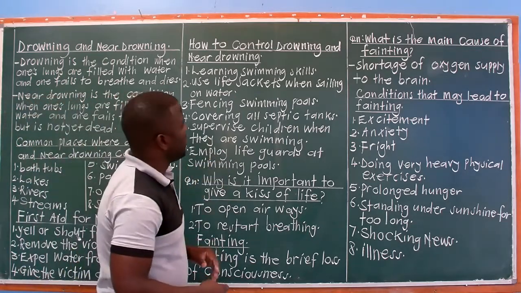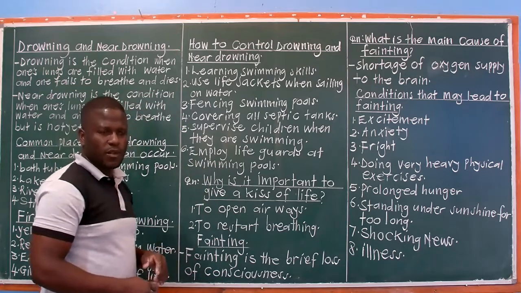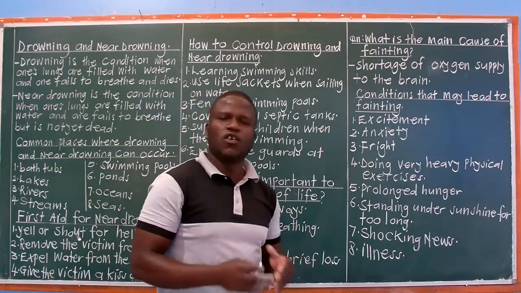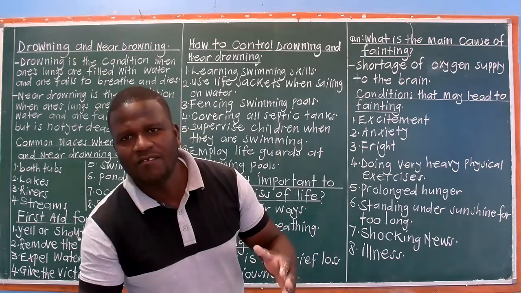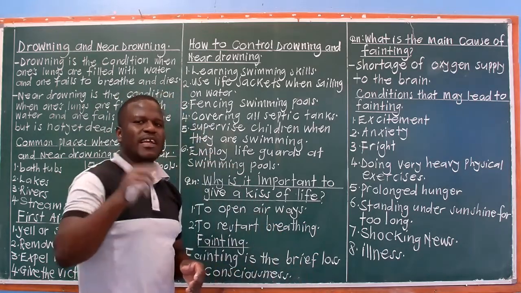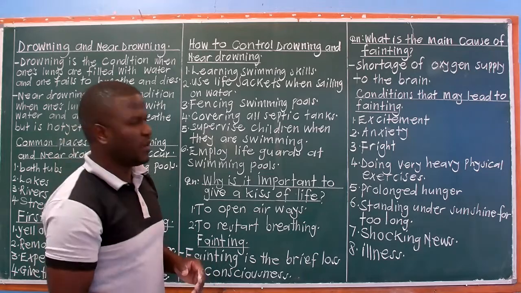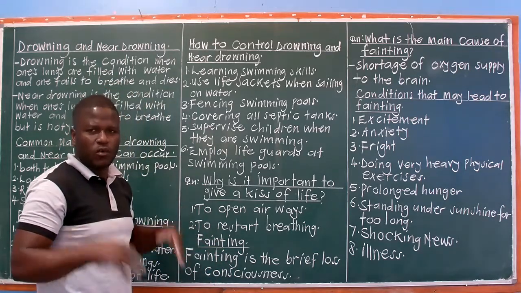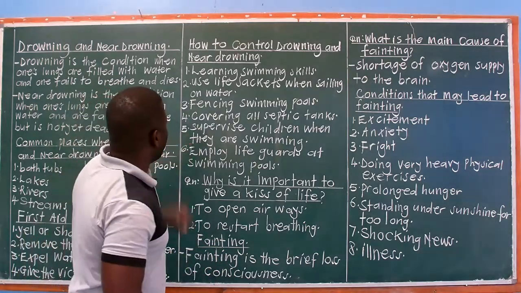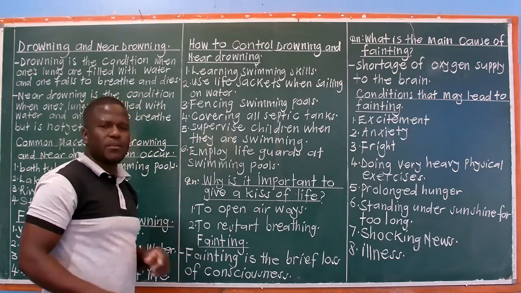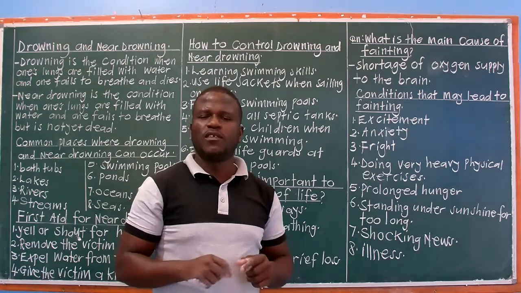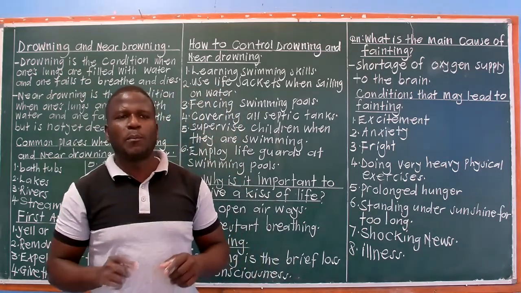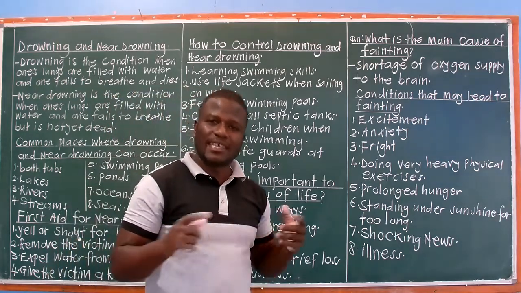Use life jackets when sailing on water. So whenever you're on a boat cruise or traveling on water, please have a life jacket. This life jacket will help you float on water in case you fall in water. Number 3, fencing swimming pools. All swimming pools need to be fenced so that people don't fall in swimming pools accidentally.